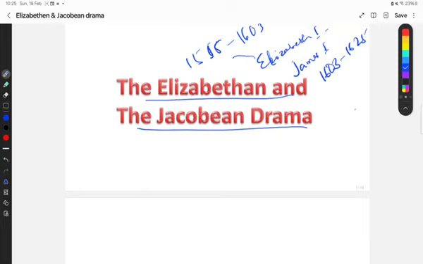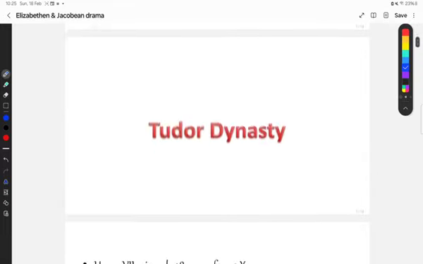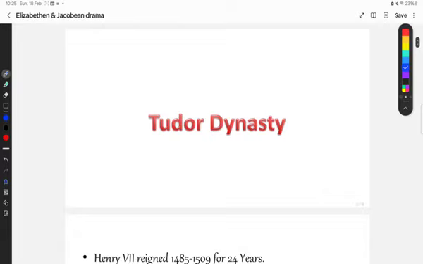So who was Elizabeth the First and who was James the First? We need to understand that. In order to understand Elizabeth the First, we need to understand the Tudor dynasty. What is the Tudor dynasty and how did it start in England?